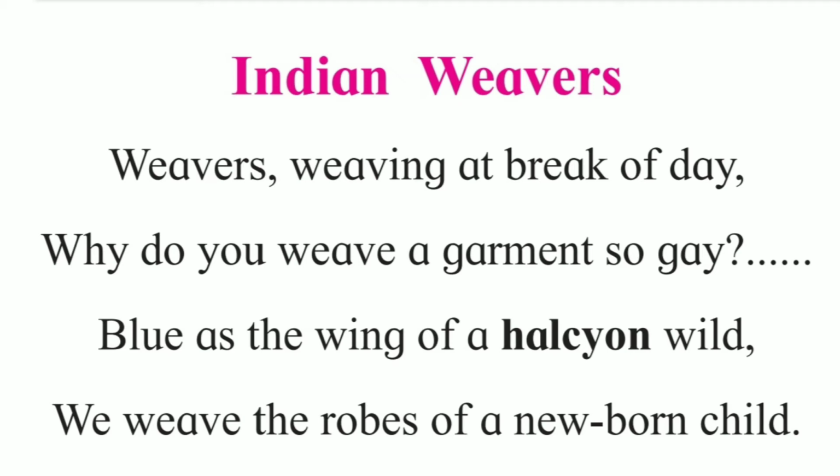Next poetic line, we have the robes of a newborn child. The figure of speech found in this line is alliteration. Explanation for the same, the sound of the letter W is repeated in the words we and weave for the musical effect or poetic effect.